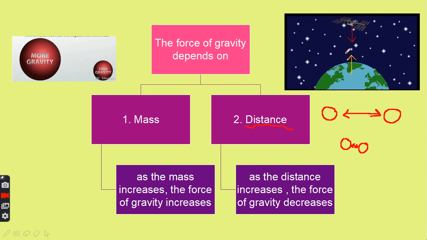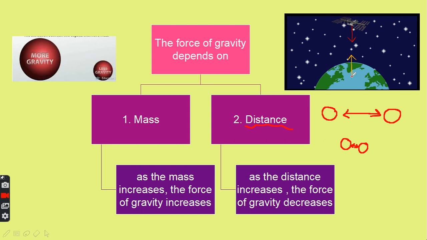The same thing here, I have this picture, this is an example. If we have a satellite moving away from the Earth, here is the planet Earth, and it has a bigger mass. Which one has a bigger mass, the Earth or the satellite? Yes, excellent, it is the Earth, it has a bigger mass. So which one of them has a bigger force of gravity? It is the Earth. Very good.